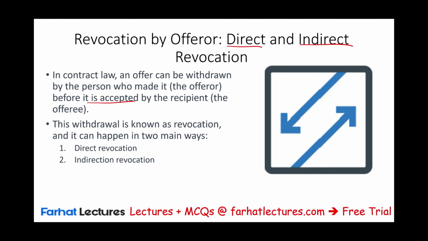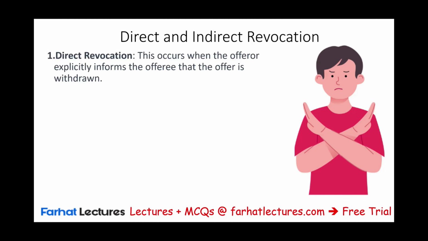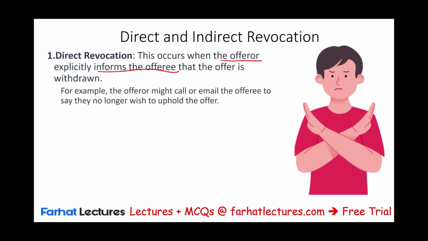Let's take a look at what that means, direct and indirect. Direct revocation is when the offeror explicitly informs the offeree that the offer is withdrawn. Again, we're assuming this is before acceptance. For example, the offeror might call or email the offeree to say they no longer wish to uphold the offer. Or it can be done indirectly. Indirectly is a little bit mean, kind of.